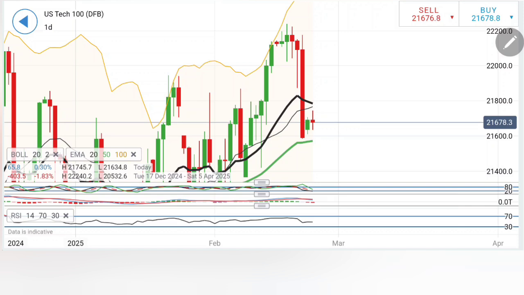On the upside, 21,730, 760 is the zone where you can initiate a buying entry. Expect 21,800, 860, 910, 920, and then 950, 970. If 950, 970 is taken, stay bullish for 22,050 and higher levels. Take your trades accordingly. Let's move to Dow Jones.